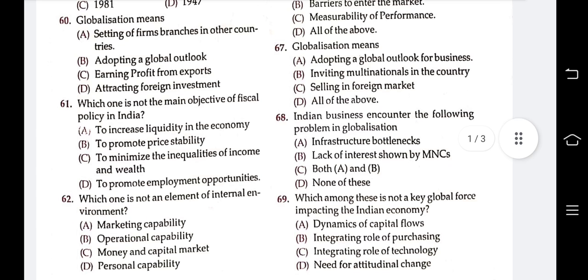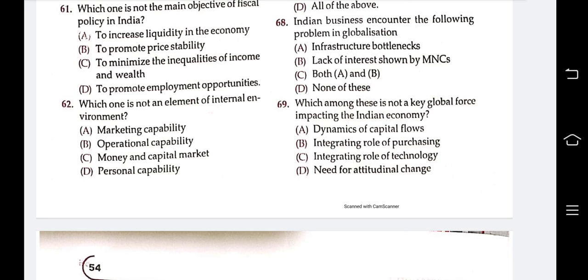Next question: which among these is not a key global force impacting the Indian economy? Options are dynamics of capital flows, integrating role of purchasing, integrating role of technology, need for additional changes. Answer is dynamics of capital flow. B, C, D are key global forces impacting the Indian economy. Only capital flow is not influencing.